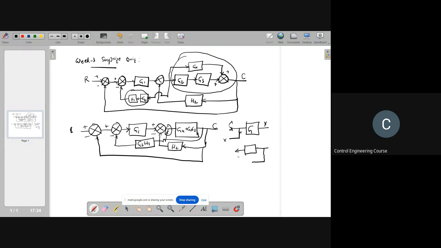Let's say we have a block with G, and this is the point where the signal is some X, and this is your output Y. Now you want to bring this takeoff point to here. If it is G, then whatever you take here will be equivalent to dividing by 1 by G, right? The same thing you apply here.